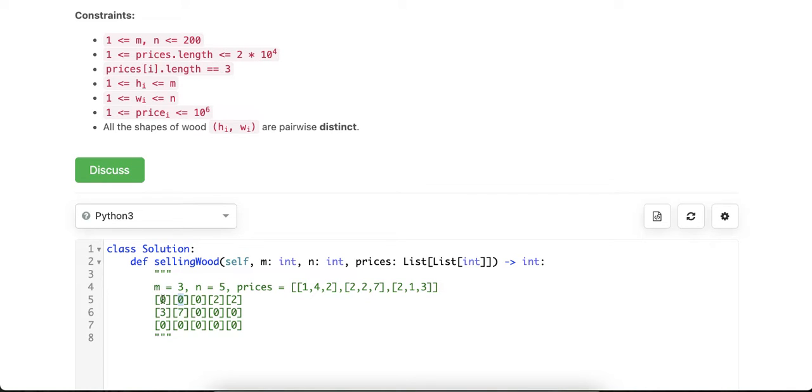Is there another way to build a 2 times 2? Yes, there is. If we took the vertical block, the 2 times 1, and we took 2 of it, we can build the 2 times 2. And the 2 times 1 can be sold with the price of 3. And 2 pieces of this is 3 plus 3, 6. Okay, we can sell it for 6, but 6 is not greater than 7. So we keep the value of 7 as the maximum of it. And so we go on.